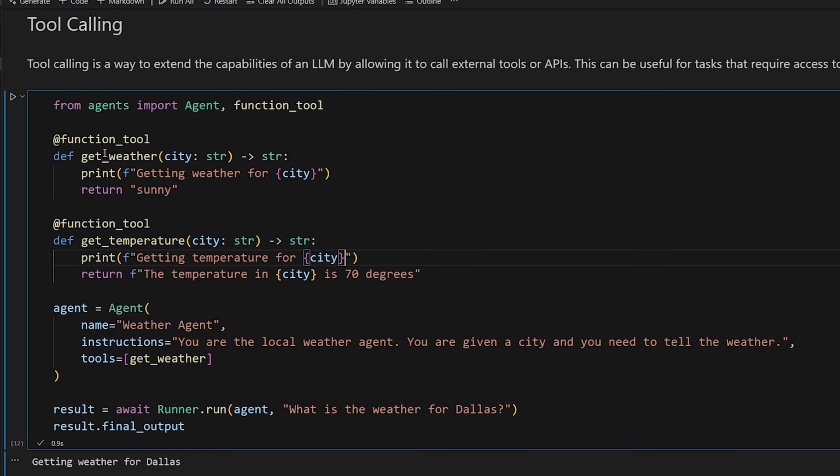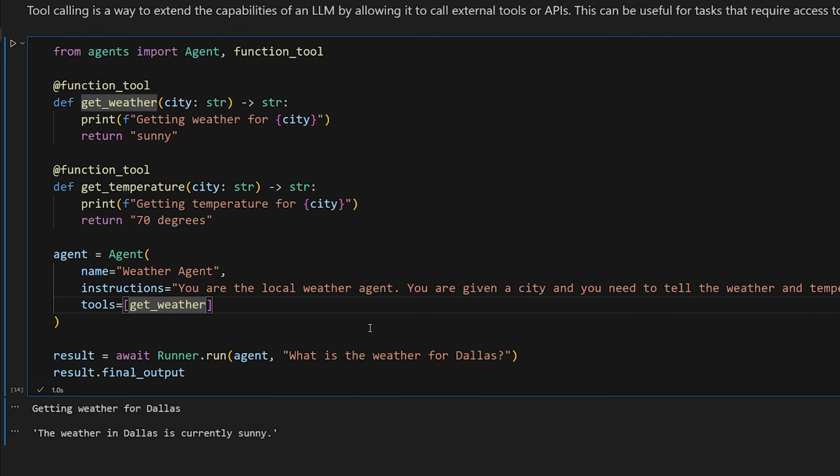We can actually extend this with multiple functions. So we could say get temperature as well, getting temperature for city, and then we'll say something like 70 degrees, right? So now we'll say you are given a city and you need to tell the weather and temperature. And this is why it's also really good as well. You don't have to tell it, call the function. You could if you want to. That would actually help reliability sometimes if it gets more complex. But with basic stuff like this, you don't have to tell it to use the function. It's smart enough to know it has access to the function and it calls it automatically.